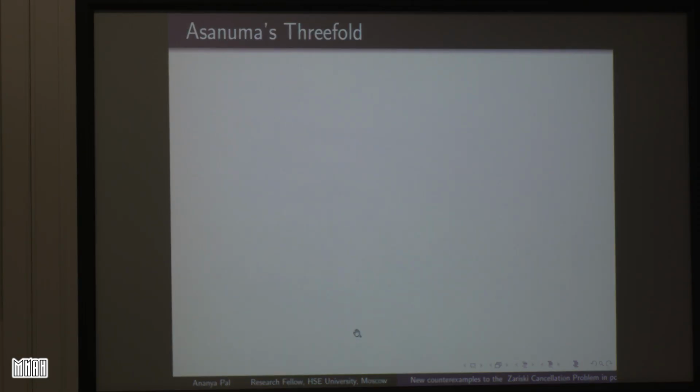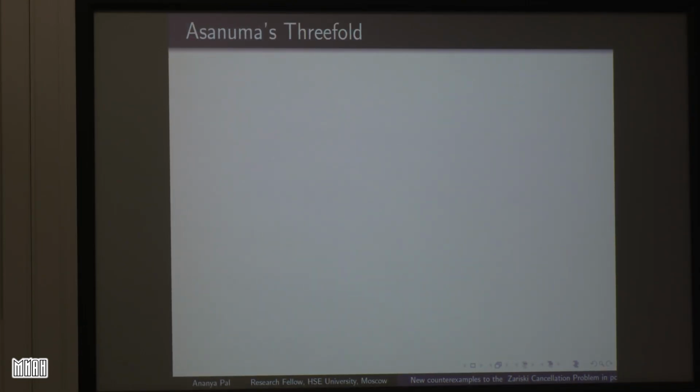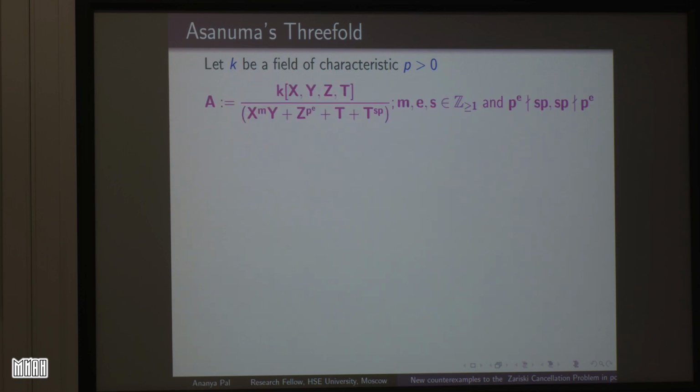So we are done. Now let us introduce something called Asanuma's threefold. So we are now in a field of positive characteristic, and p is the characteristic of the field. And we are defining a domain of this form: k[X, Y, Z, T] modulo the relation X^m Y + Z^(p^e) + T^(sp), where m, e and s are all greater than or equal to 1, but p^e does not divide sp and sp does not divide p^e. This is the formula. This is called Asanuma's threefold.